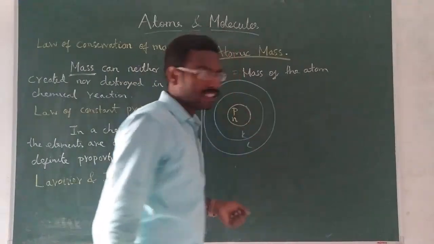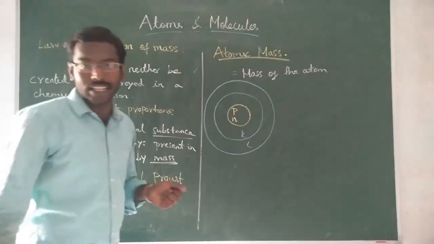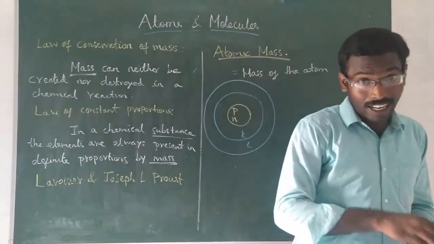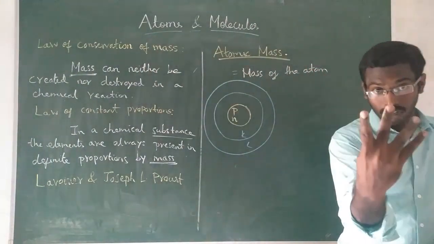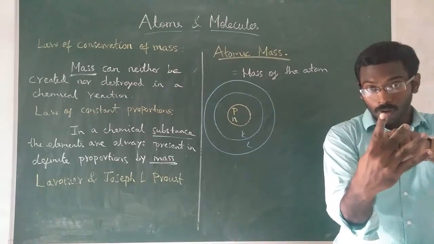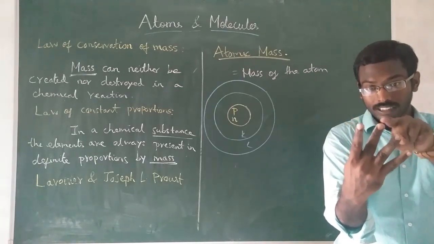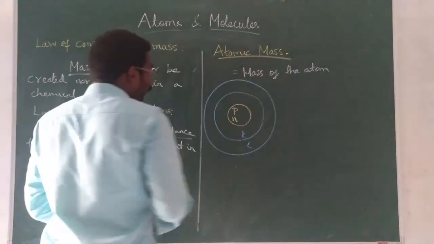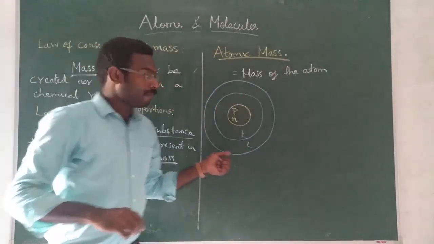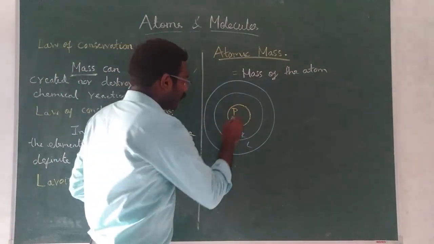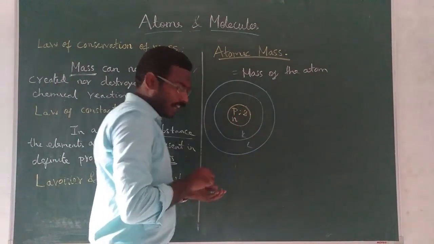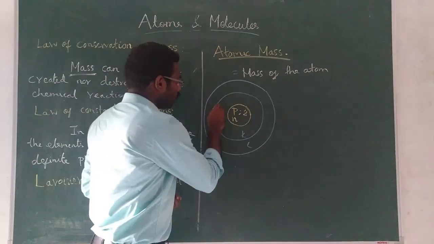Okay. So let me consider one atom, the oxygen atom. Do you remember the oxygen atomic number? Oxygen atomic number? Helium, lithium, beryllium, boron, carbon, nitrogen, oxygen. So 2, 4, 6, 8. Now, if the atomic number is 8, then the number of protons is also 8. The number of electrons is also 8.